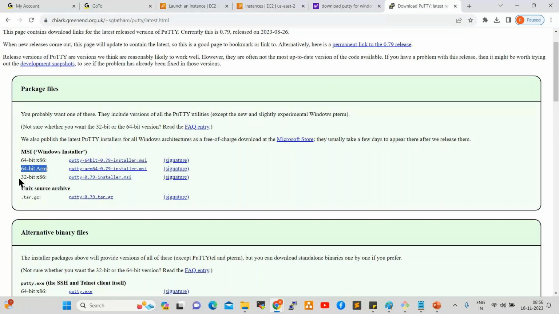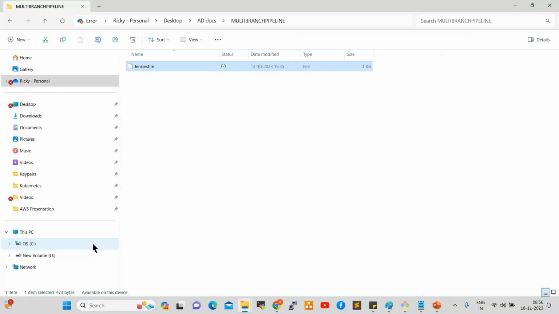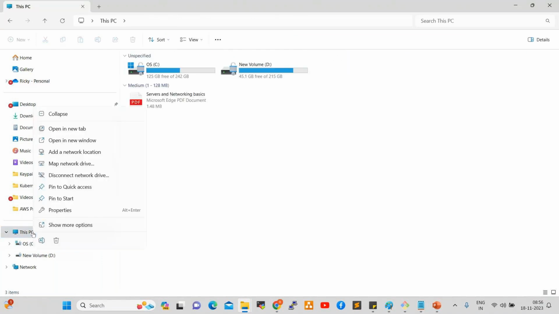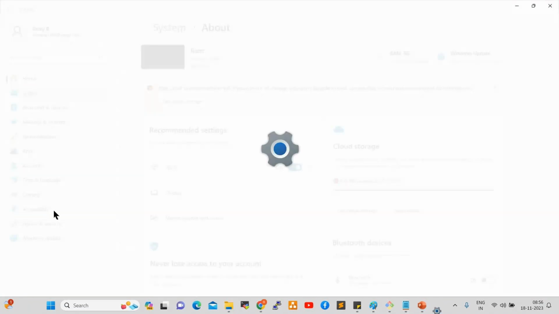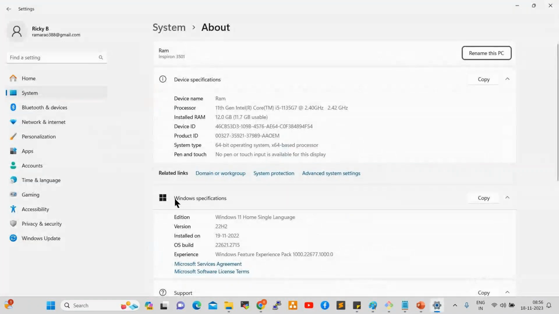How can we check the operating system? Go to This PC, right click on This PC, go to Properties. This is my system type: 64-bit operating system.